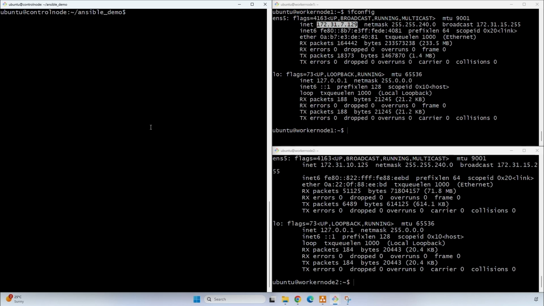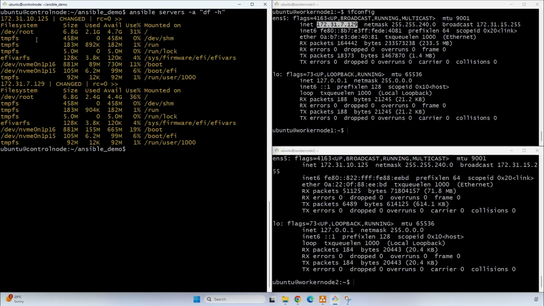You can also check the disk usage of the worker nodes. Using this command we can check the disk usage. Here we can see the total size is 6.8 GB, we have used 2.1, and the available storage is 4.7, and this is another server's information.